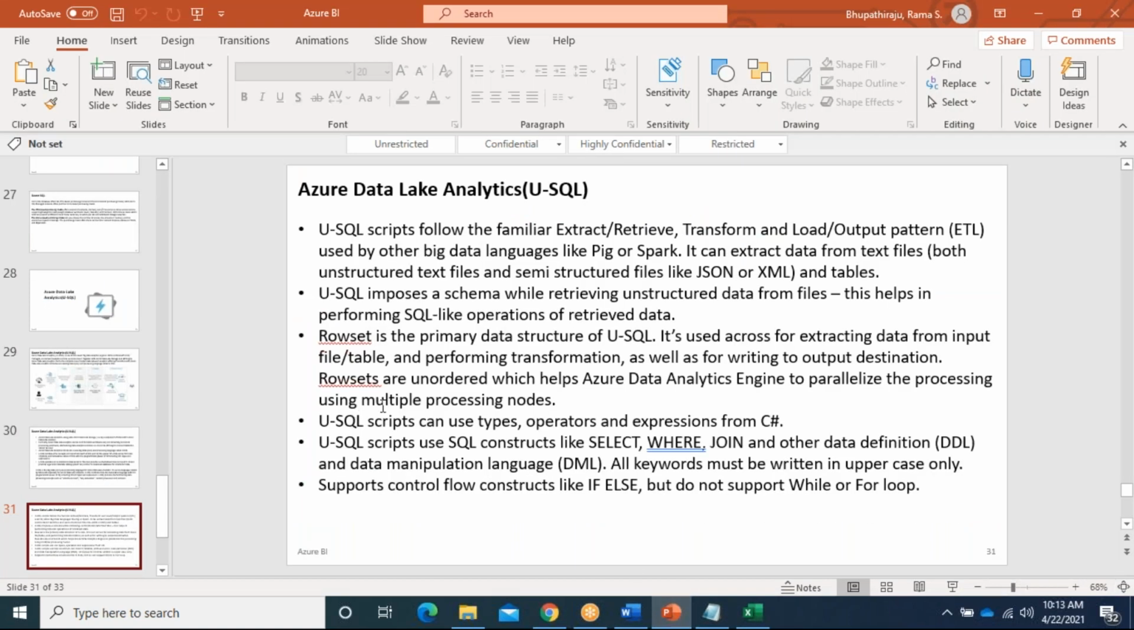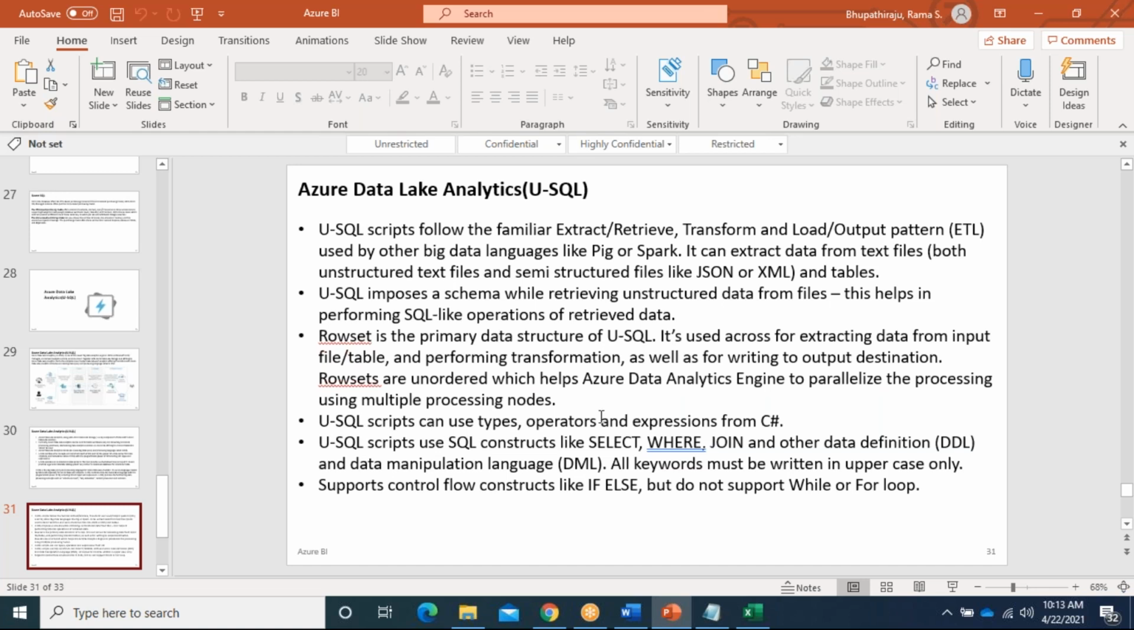Now you can see row sets are unordered, which helps the Azure Data Analytics Engine to parallelize the processing using multiple processors. For example, I am extracting 5 files. I have declared 5 row sets, one for each of files 1, 2, 3, 4, 5. Suppose I use 5 AUs, these 5 AUs will run on 5 machines, not on a single machine. They will split basically. We will show that also.